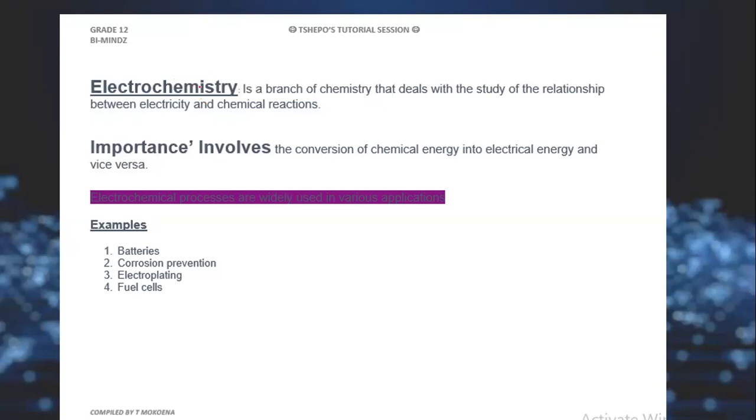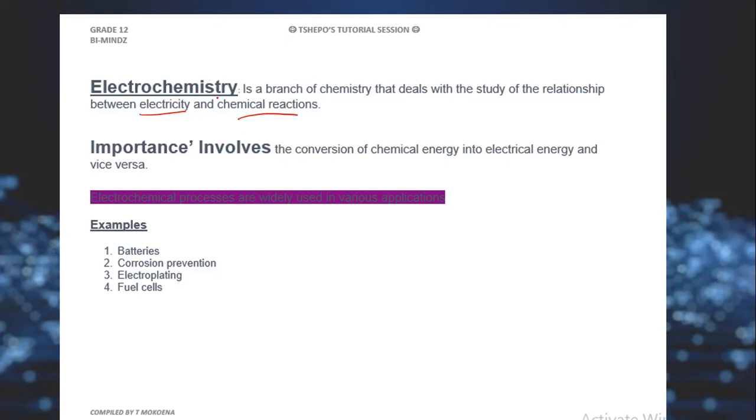In the chemistry part, we are going to talk about the reactions, and in the electro part, we are going to talk about the electricity. We say electrochemistry is a branch of chemistry that deals with the study of the relationship between electricity and chemical reactions, okay?